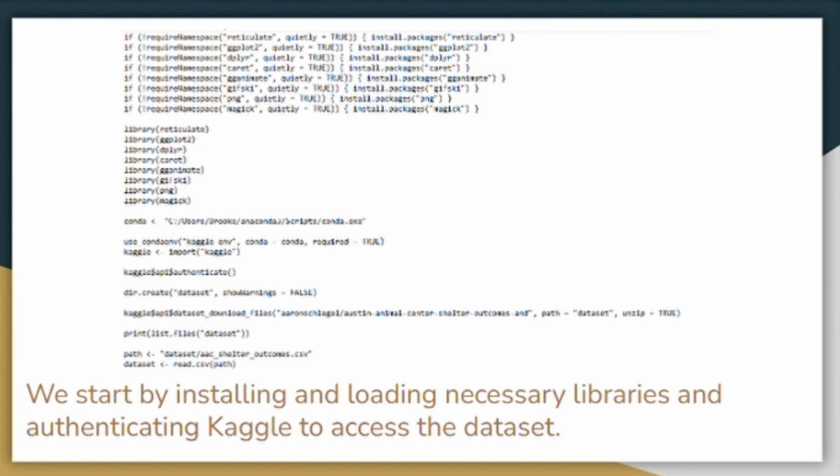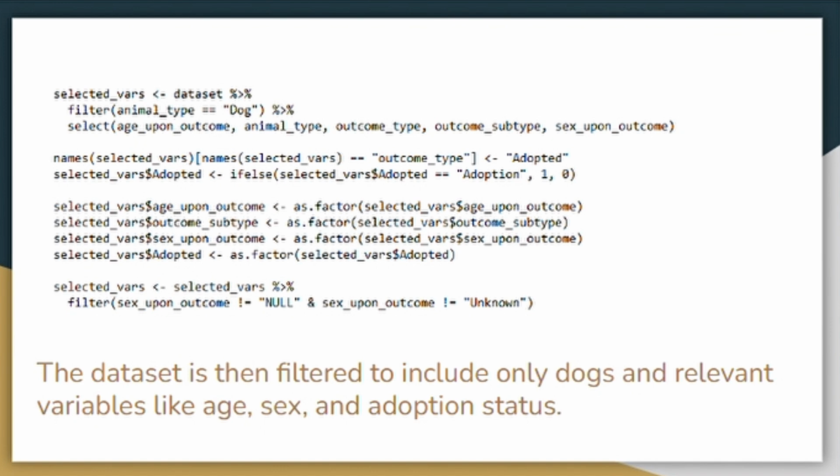We now go on to our code. This section shows where we started by installing and loading necessary libraries and authenticating Kaggle as the dataset. Kaggle was a particular program that I needed to run this dataset, considering it did not come from Git. The dataset was then filtered to include only dogs and relevant variables like age, sex, and adoption status. I did have to exclude cats, and I did have to exclude non-applicables and otherwise unknown variables that were within the dataset.